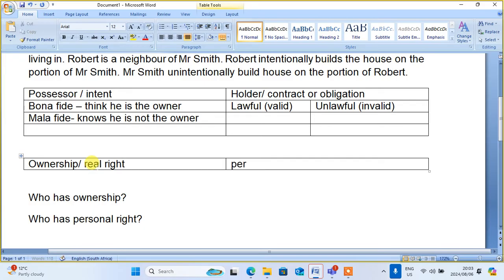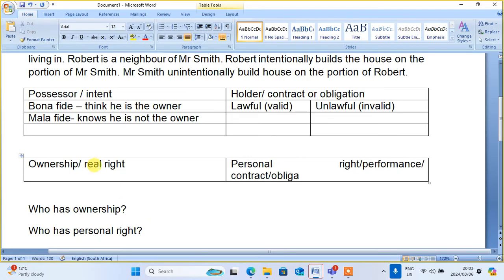And I said that a personal right is the same thing as a performance. Or we can just say contract, or obligation, or agreement. All these things fall under the personal rights.